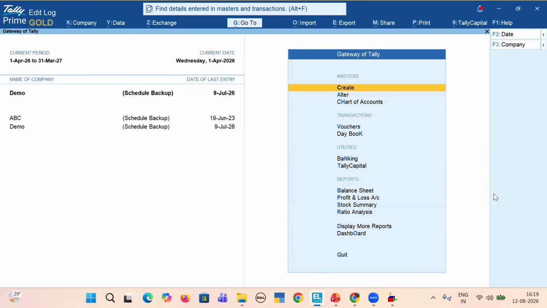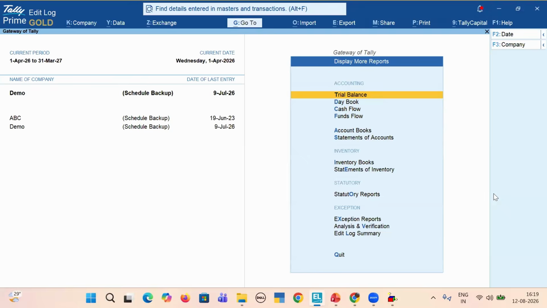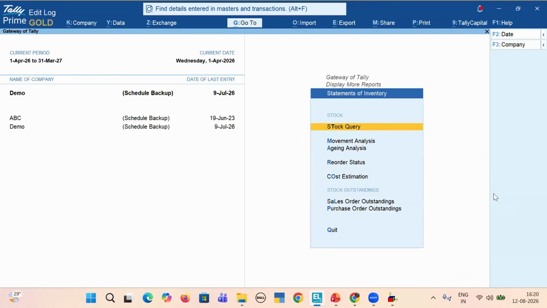So this filter option I always use, this go to and find option I always use, the save feature we always use for this ratio analysis, stock summaries. And apart from this, GST is a wide topic. Many beautiful features of GST have been given here. Cash flow, fund flow, we have already taken. Statements of accounts, we have taken. Statement of inventory, we have already discussed this. We don't need to go through the entire report as we saw. I just use this find and go to feature to check stock query, movement analysis, stock aging, purchase orders outstanding, sale order outstanding.